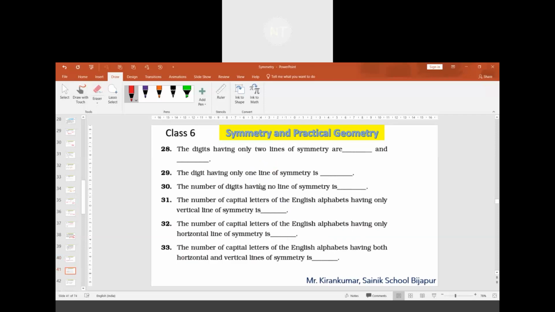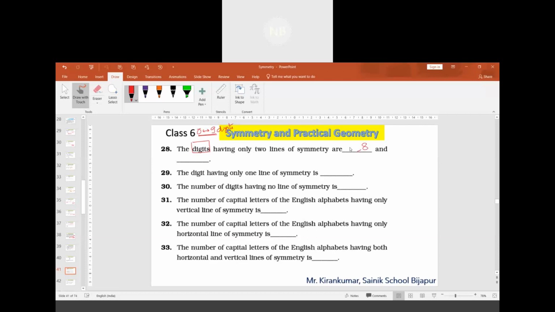Question number 28. The digits having only two lines of symmetry are dash and dash. Don't get confused, it's about digits, not rectangle and rhombus. The digits are 0 to 9. In these digits, identify which one is having two lines of symmetry. 8, no doubt, 8 is having two.